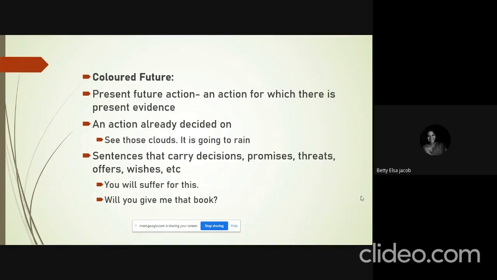So such sentences we call colored future, and pure future refers to those actions which are usually general truths and which are not colored by the present moment, which have no present evidence, and it is not colored by the speaker's will or wish or intention. And colored future refers to the other one, where you know that you are referring to an action with a present evidence, or it can be sentences that carry a speaker's decision, promise, or a threat.